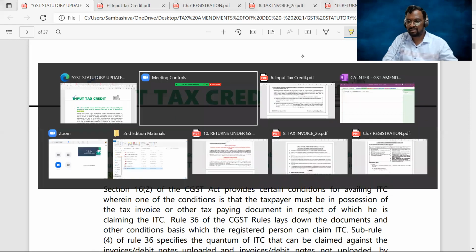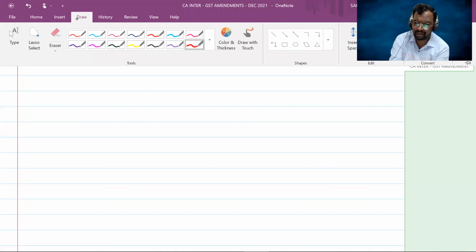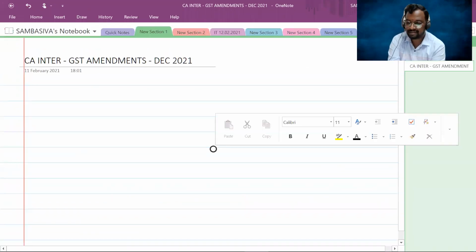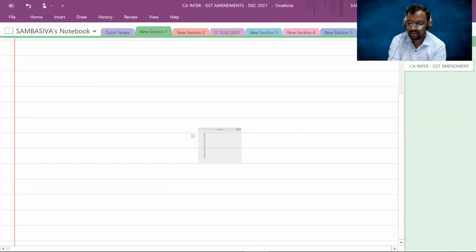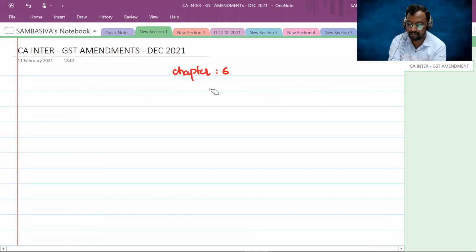First, from the chapter input tax credit. If you remember, we have it as chapter number 6 in our material, so let us go by the same serial numbers. Chapter number 6, input tax credit.